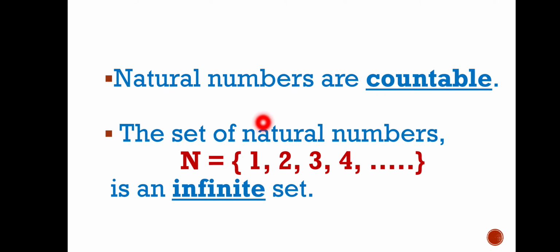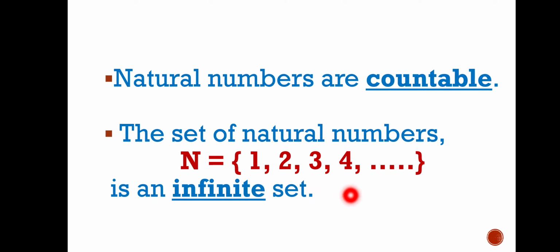See, natural numbers are countable. You can count how many numbers are there in the set of natural numbers, but you have to count forever. There is no end. Endlessly you have to count. You should keep on counting. But they are countable. The set of natural numbers, denoted by capital N, is equal to the set of 1, 2, 3, 4 and so on, is an infinite set.